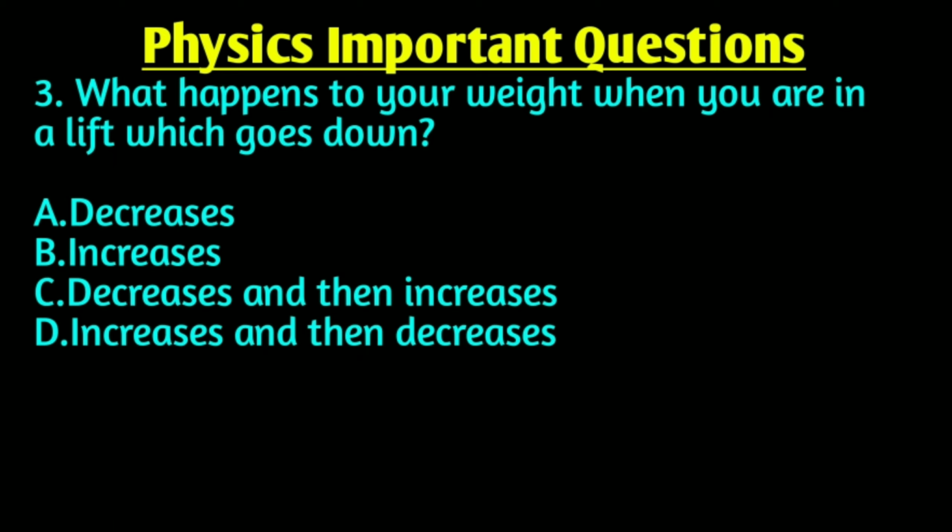Our third question is: what happens to your weight when you are in a lift which goes down? Right answer is option A, decreases. The weight decreases when the lift moves down and it increases when the lift moves up. As the lift moves down, we observe a pseudo force which acts in the opposite direction of the weight of the body, hence the net weight decreases. As the lift moves up, we observe a pseudo force which acts in the same direction as that of the body weight, hence the net weight increases. Hence option A is correct for the third question.